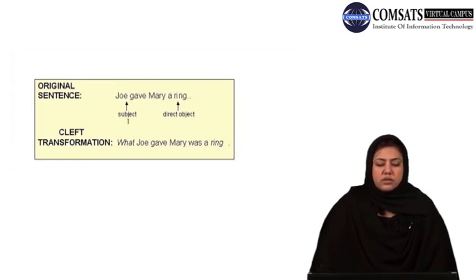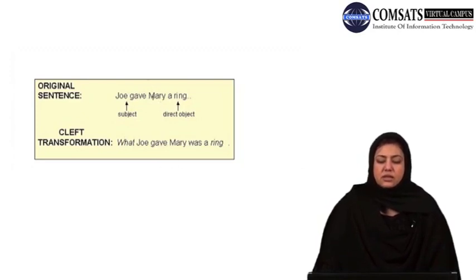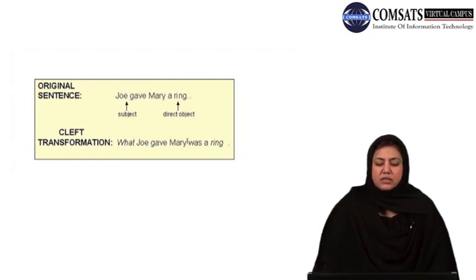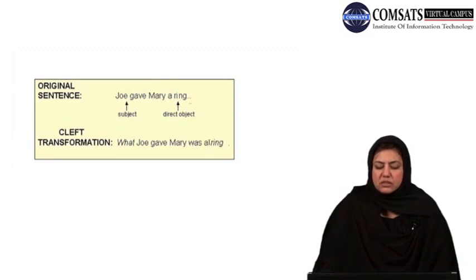So what you would do is you would use what at the beginning of the sentence, then the subject Joe, then the verb gave, and then in this case you see the indirect object would come here, and a ring, which is your direct object, before that you would use the helping verb.